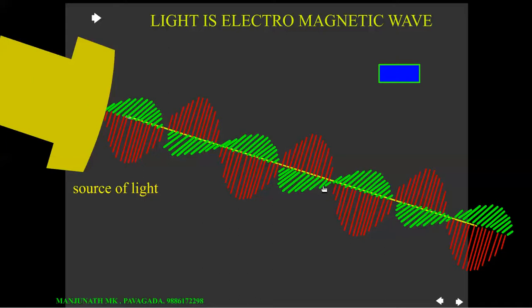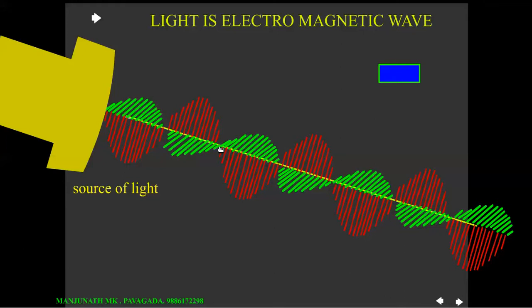It produces an electromagnetic wave. Look here, these lines represent electric vectors, and these green lines represent magnetic vectors. Look here, this is the variation of the electric field with respect to time and with respect to position also. Look here, this is the variation of the magnetic field.